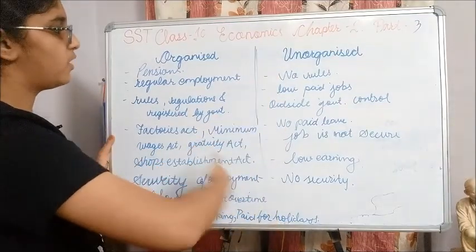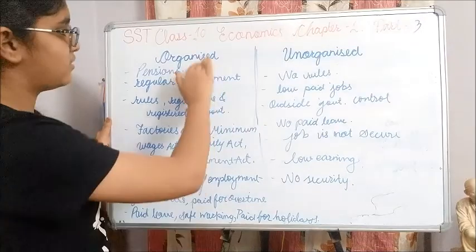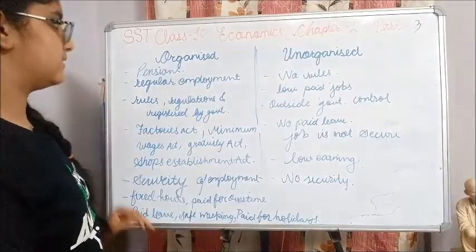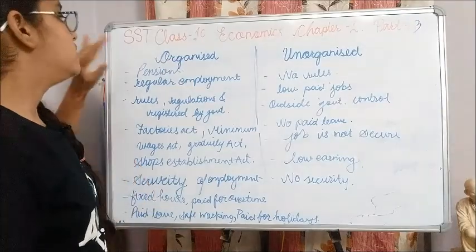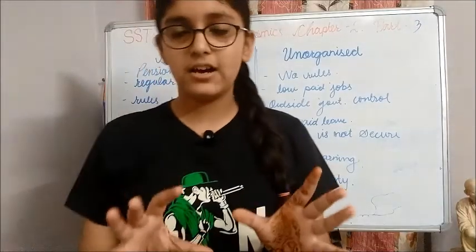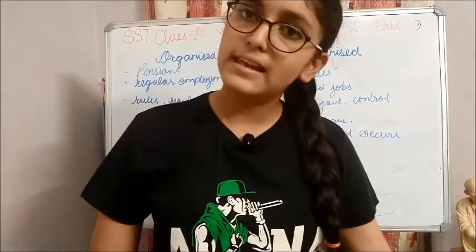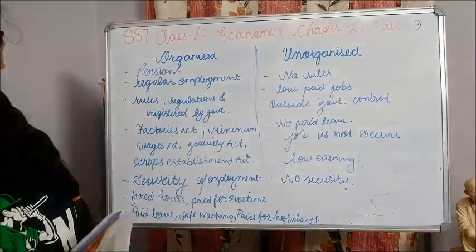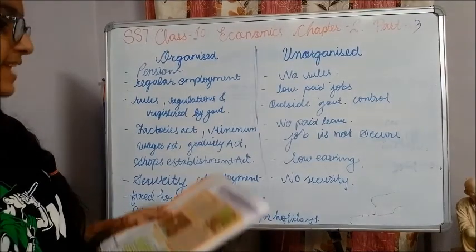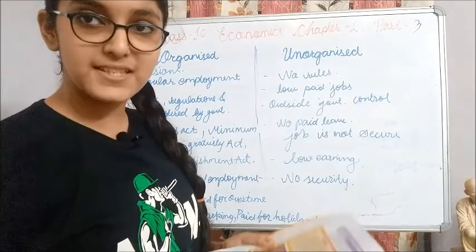I have separated the board into two columns so that we can easily differentiate between the organized sector and the unorganized sector. Let's get started with the organized sector first. There is an example given in your textbook. First let us discuss that example and then we will move on to the explanation for both of them. The example is given on page number 30. You can look at this box in your textbook.